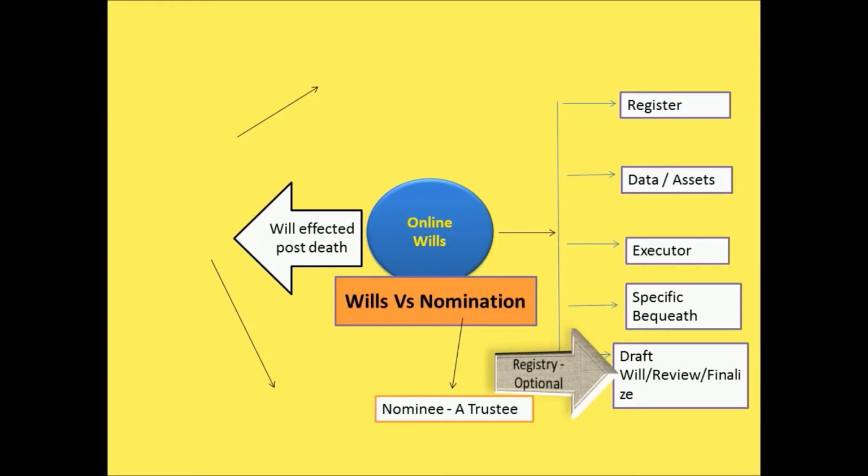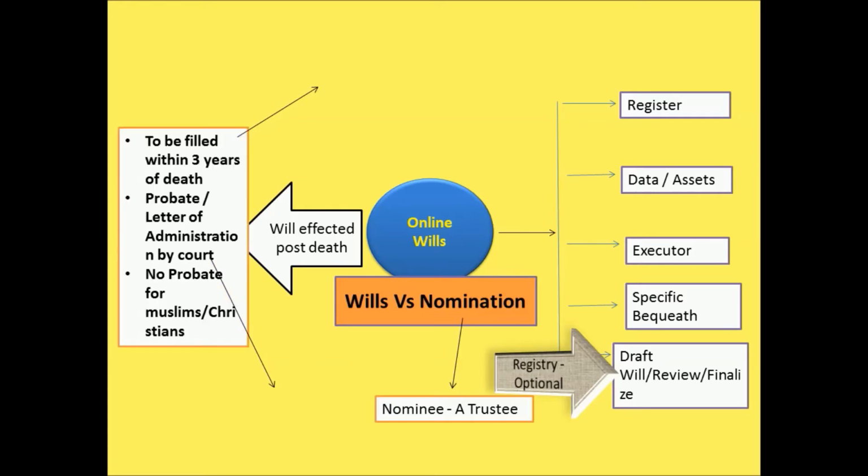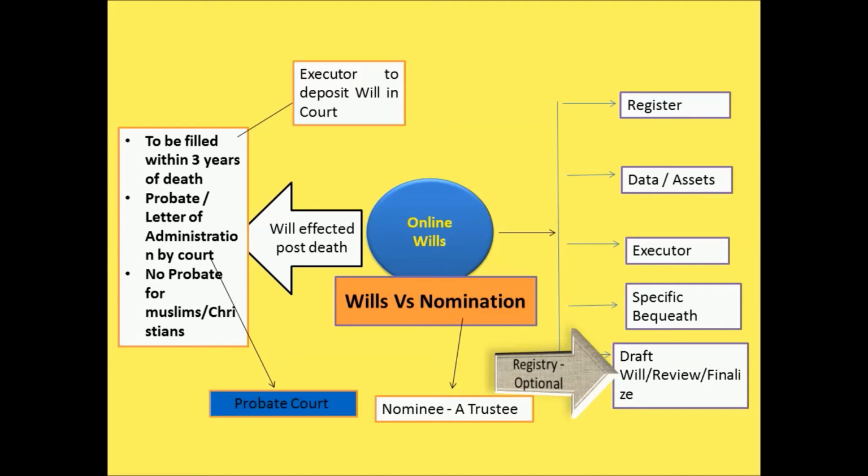Whatever will you write cannot become effective before the death of the person. The death has to occur for the will to become effective. The will of a person has to be filed in court within 3 years after the death of the person. That court is called the probate court, and after scrutinizing the will, it will issue the letter of administration accepting that will. In the case of Muslims and Christians, there is no probate for the will. And whose role is it to submit the will to the court?